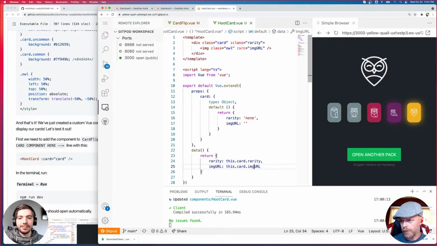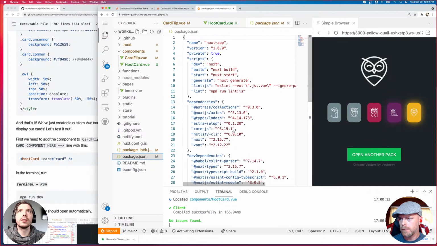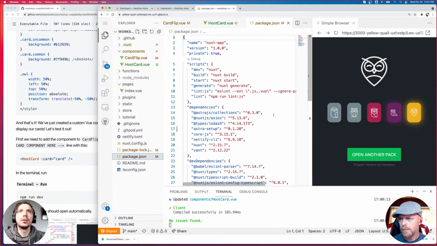Yeah, case is important for sure. Yeah, it was spelling. Image URL, it has to be all capitalized. As long as it's all consistent, it's fine. But right, yeah, you do. All right. Go back to here. I'm going to just check something real quick.